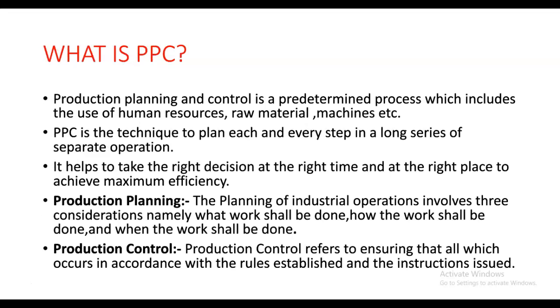So firstly, you have to know what is PPC. Production planning and control is a predetermined process which includes the use of human resources, raw material, machines, etc. Means by doing PPC, we have to ensure that every resource that we use, whether it is raw material, machine, method, measurement, environment, or any other resource, is used in an effective way to attain the maximum productivity. PPC is a technique to plan each and every step in a long series of separate operations. Means by doing PPC, we have to ensure that all the processes are done in a proper duration of time, so that the customer gets satisfied through our service and we can attain the maximum productivity by satisfying the customer.